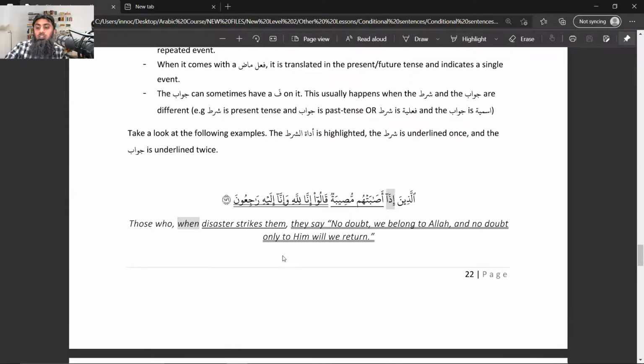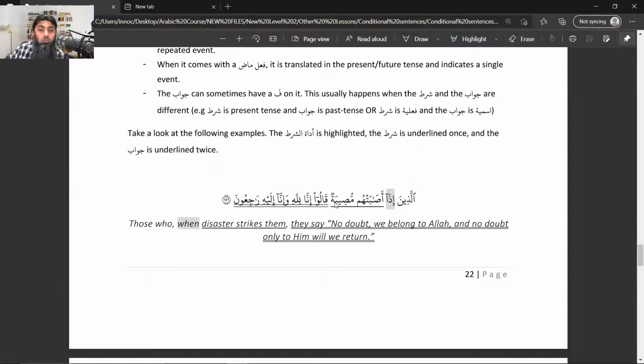Okay, so iza asabathum musiba, shart part, qalu inna lillahi wa inna ilayhi raji'un. Once again, the sign of identifying both parts is the same. If you look at this one, iza is adatu shart. Asabathum musibatun.